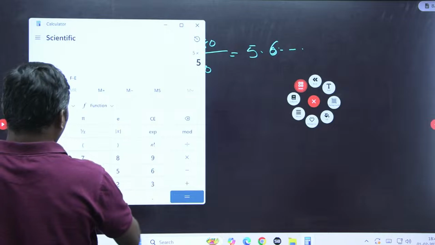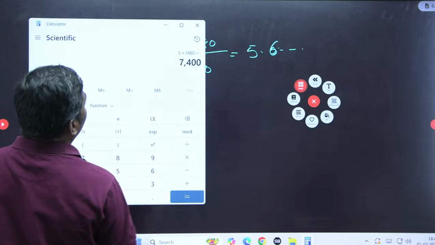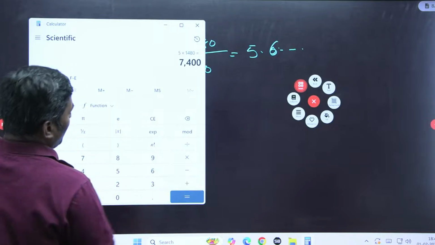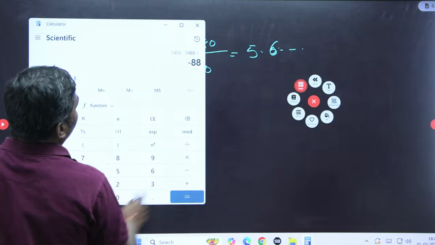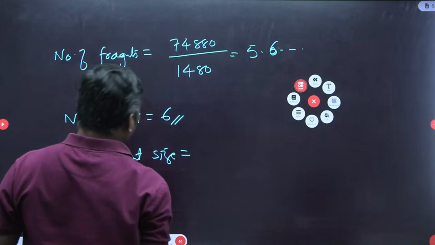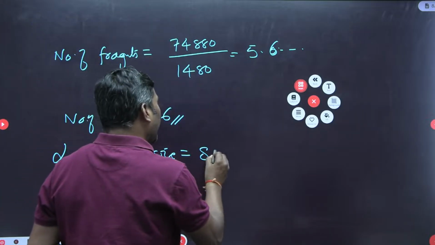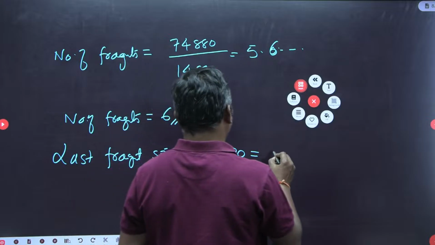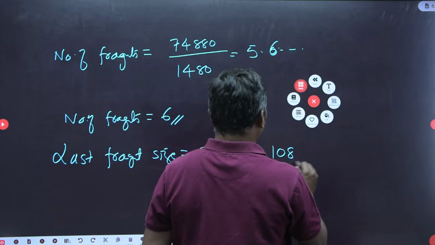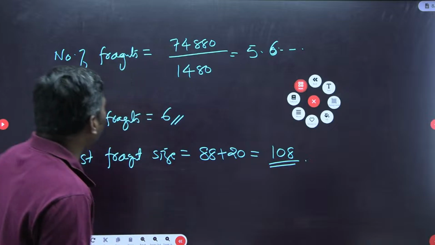So 5 into 1480. So 7400 minus 7488, isn't it? So 88 we got. 88 payload plus 20 header, this value is nothing but 108.